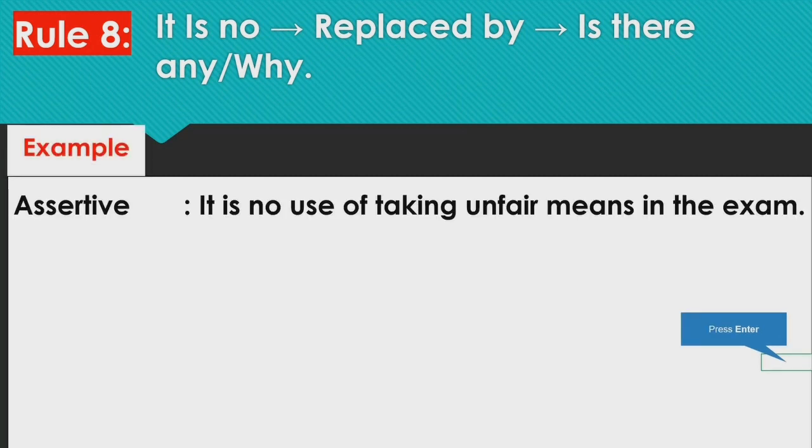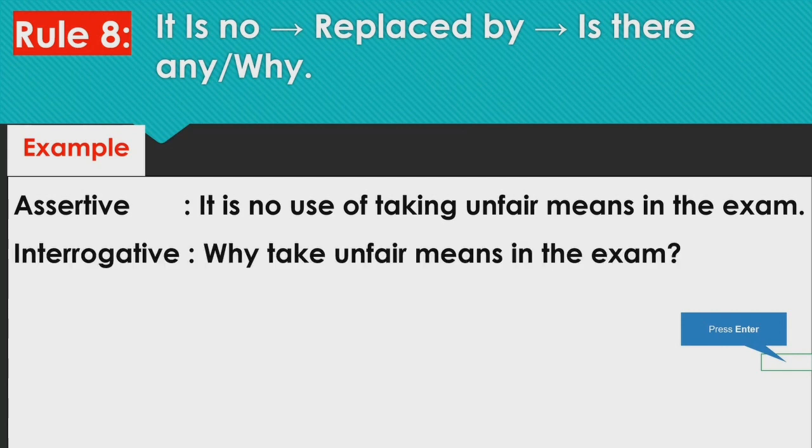For example, now we are taking an assertive sentence and we'll convert it into interrogative. It is no use of taking unfair means in the exam. Here the negative word no is given. So what we will do, obviously we will remove this word and we will convert it into interrogative by keeping is there any or why in the beginning.